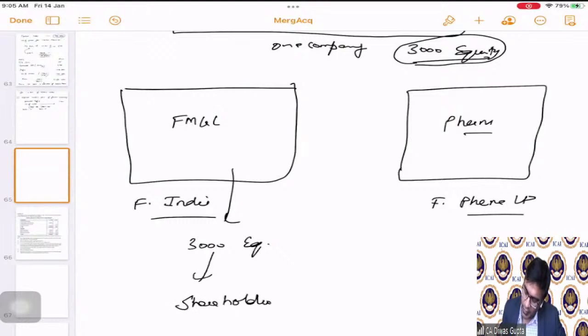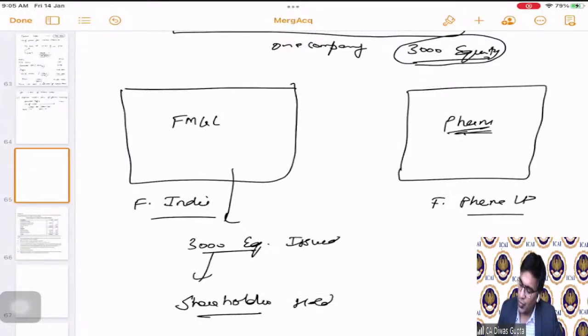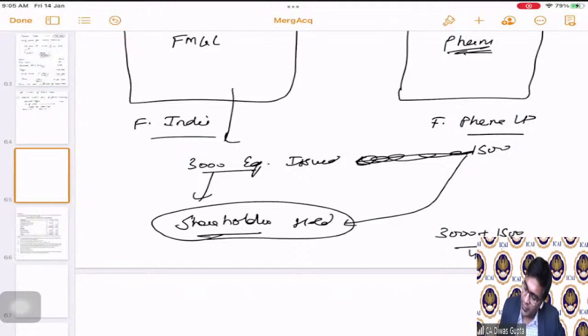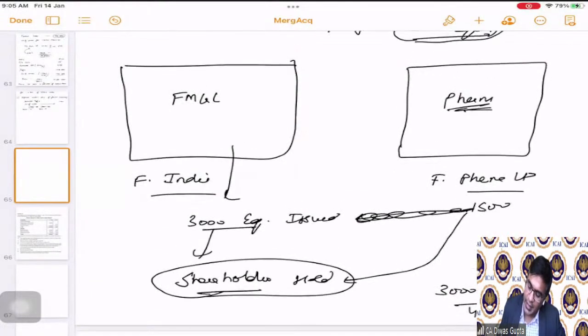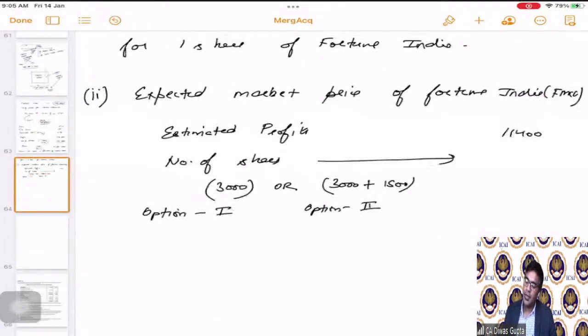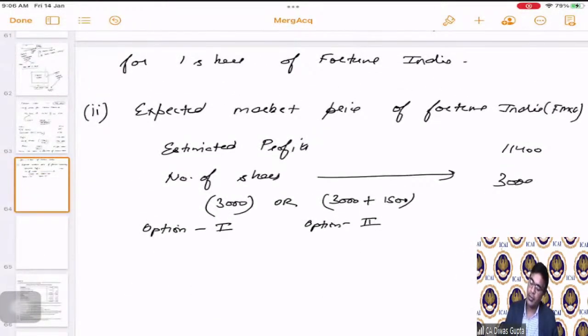3,000 equity shares issued by the company and held by the shareholders. But the pharma company issues 1,500 shares not to this company, but to the shareholders, right? So for shareholders, the total holding becomes 4,500. But for this FMCG company, the issued shares is still 3,000 only. So hence, we will take option 1 here, which is 3,000.